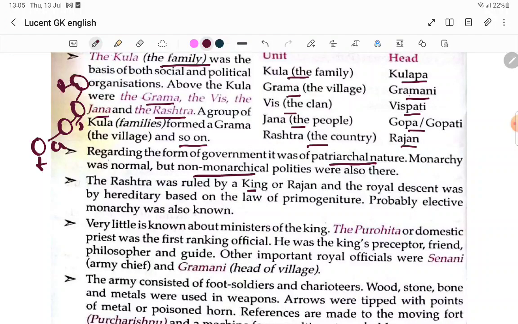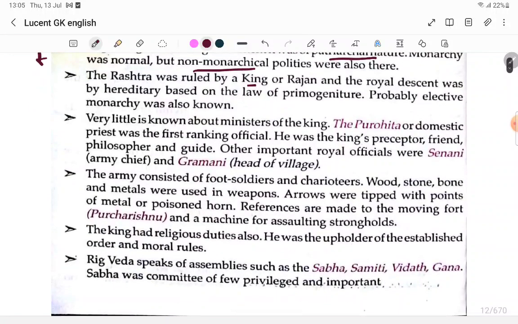Very little is known about the ministries of a king. The Purohita or domestic priest was the first ranking official. He was the king's preceptor, friend, philosopher, and guide. Other important royal officials were the Senani, the army chief, and the Gramani, the head of the village.